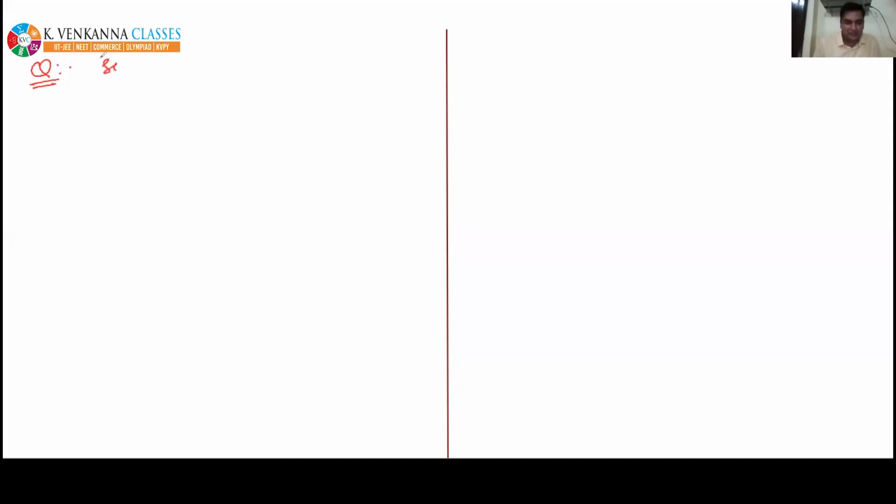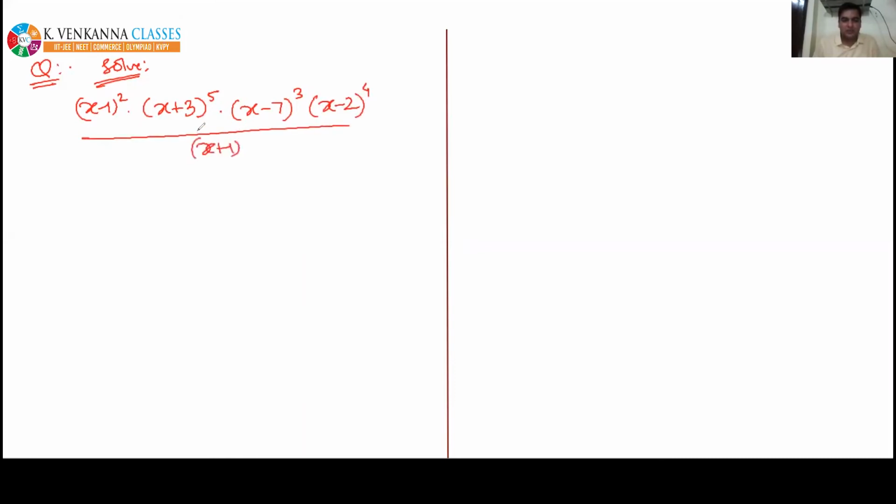Okay. So see the question. You have to solve it, everyone solve and give me the correct answer. x minus 1 whole square into x plus 3 whole to the power 5 into x minus 7 whole to the power 3 into x minus 2 whole to the power 4 divided by x plus 1 greater or equal to 0, and also you have to give me the answer for less or equal to 0.